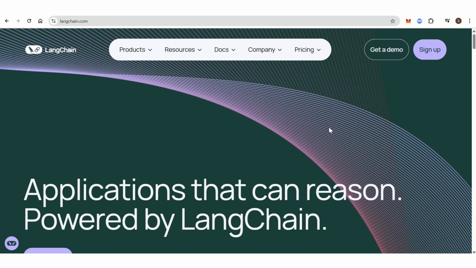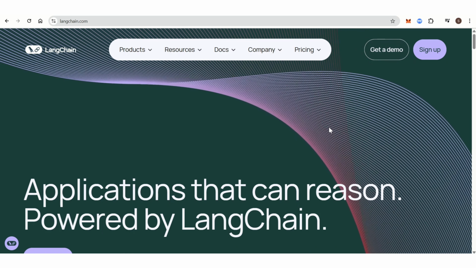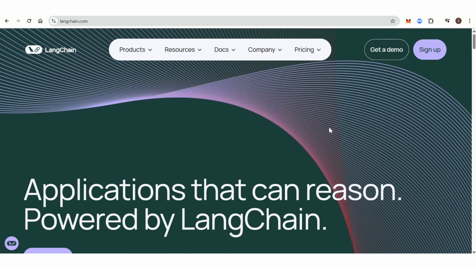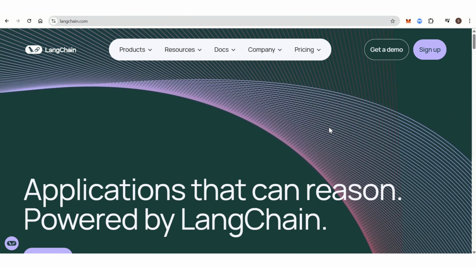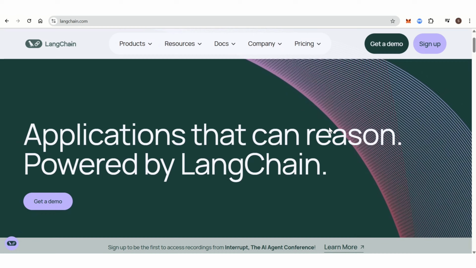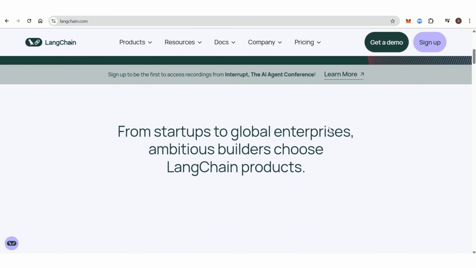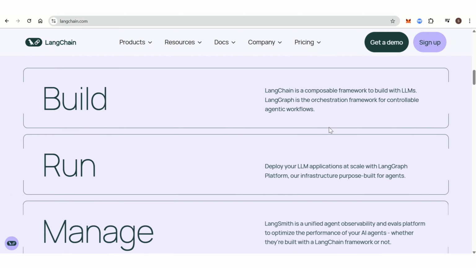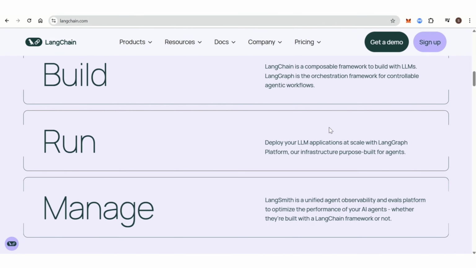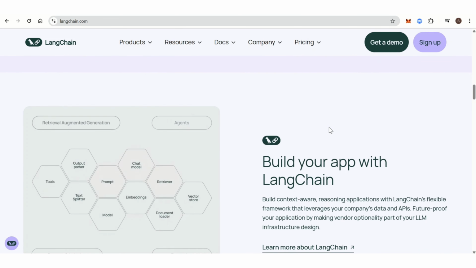While the overview of LangChain is that it is an open source framework primarily designed for developing applications powered by large language models. It simplifies the integrations of LLMs with external systems, data, and APIs, allowing developers to create sophisticated text-based workflows for AI-driven applications. Some key features of LangChain are that it connects LLMs with various data sources, APIs, and databases to create chains of operations or automated workflows.